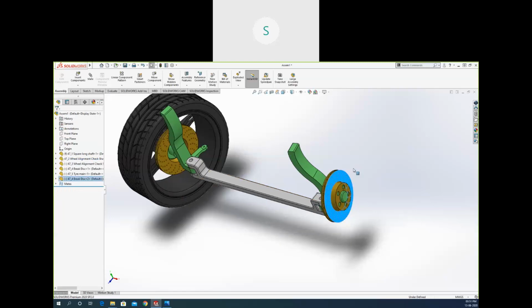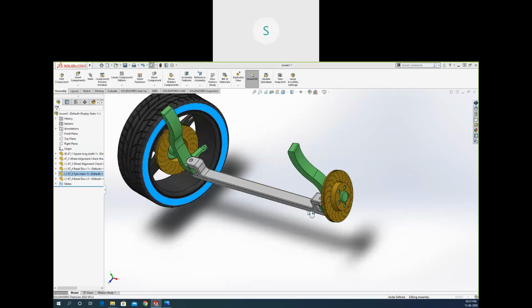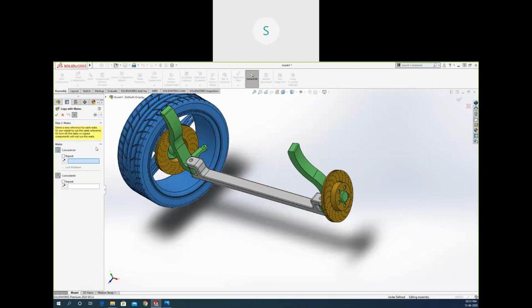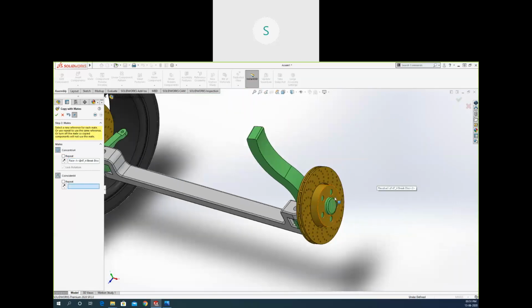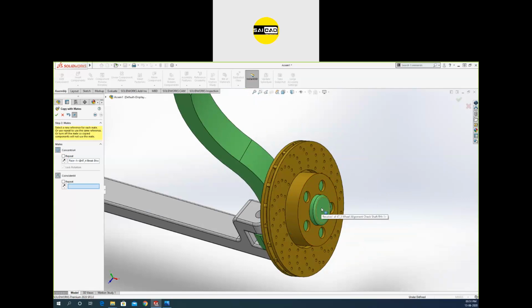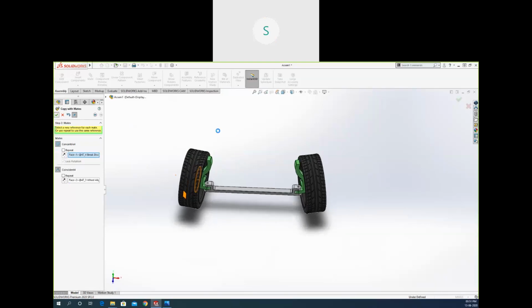So there is the component. You can see it can rotate separately. I need to add this one also. So right click again and go with the copy with mates. So again, next, I want that relation to be added here. The second will be added right here. So you will see the component will be updated.